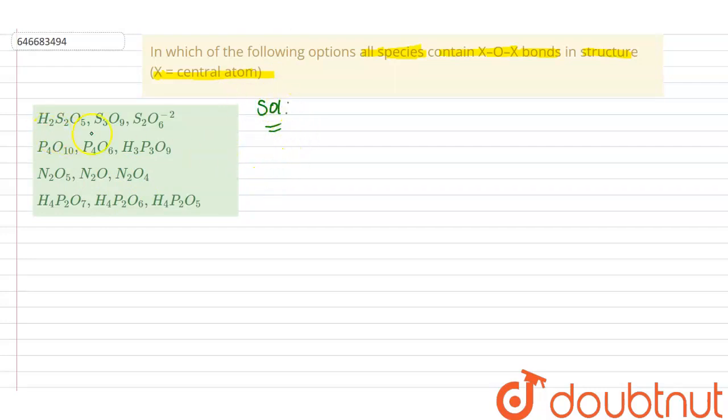So let's take the first option. In the first option it is H2S2O5, then S3O9, and then S2O6 2 minus. First let us take the first compound, H2S2O5.